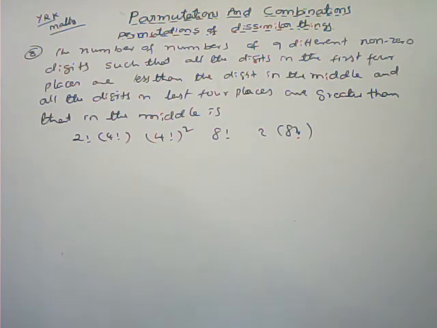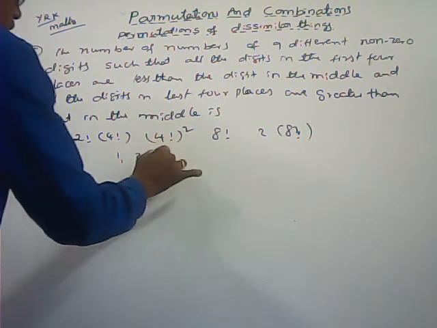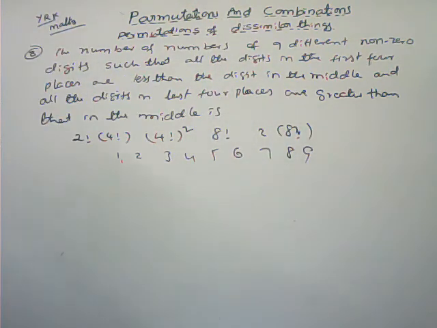Here is one more: the number of numbers of 9 different non-zero digits, those are 1, 2, 3, 4, 5, 6, 7, 8, 9, such that all the digits in the first 4 places are less than the digit in the middle.